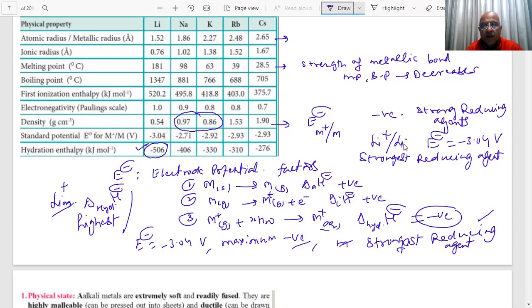This is the periodic table chapter only, right? These are the physical properties of group 1 elements. It is in the chapter of periodic table, right? We have S block elements, alkali metals and halogens. These are the alkali metals. So physical properties of group 1 elements. Alkali metals, students. Group 1.